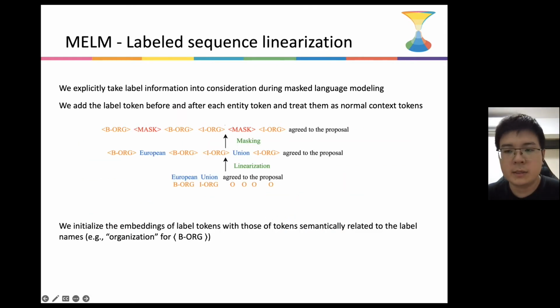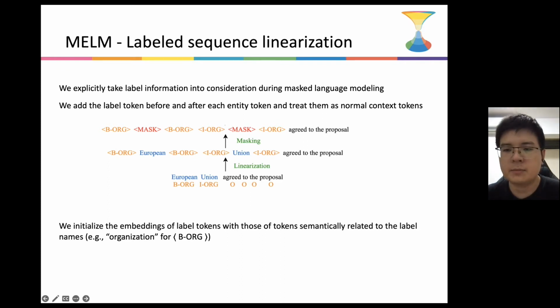We start off with the label sequence linearization step, as we would like to explicitly take label information into consideration during masked language modeling. We insert the label token before and after each entity token and treat them as normal context tokens. For the example sentence, European Union agreed to the proposal, where European Union is an organization entity, we insert B-org before and after the token European and I-org before and after the token Union.